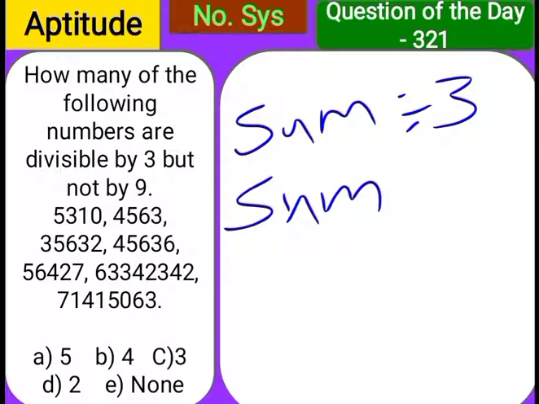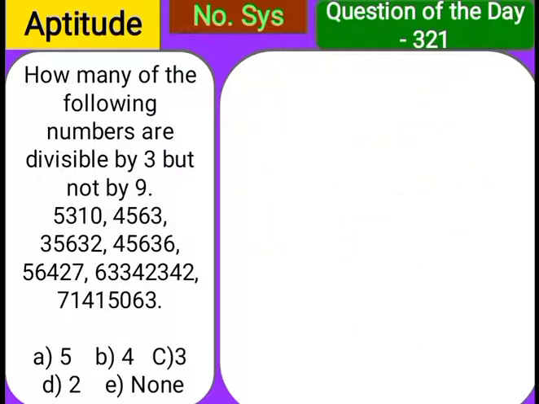Now observe the first one, 5310. Add the digits of 5310: 5 plus 3 plus 1, 9. So it is divisible by 9, don't consider it.